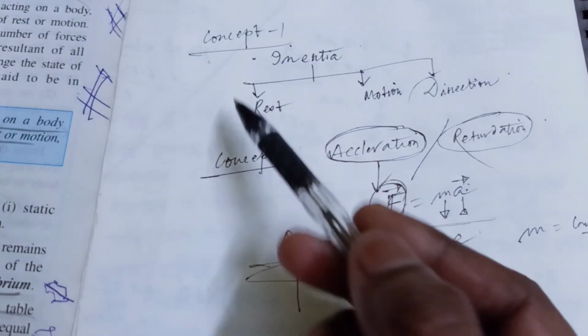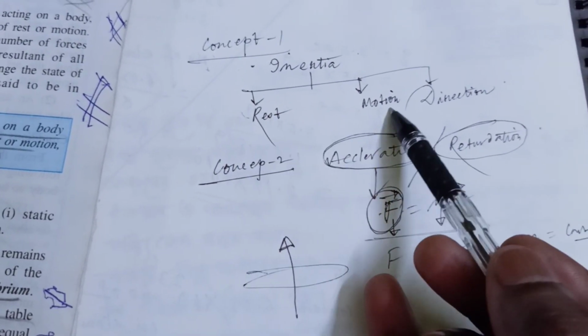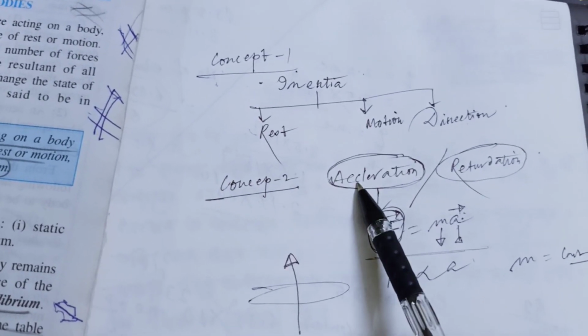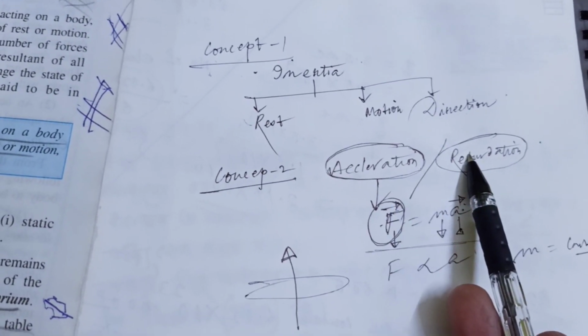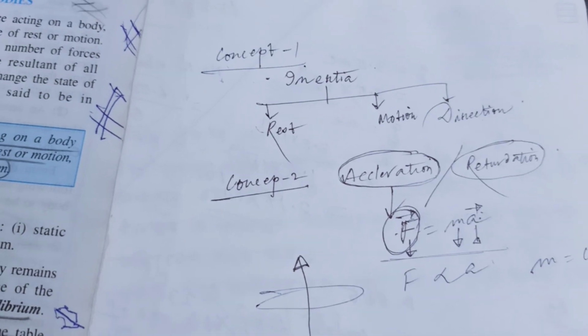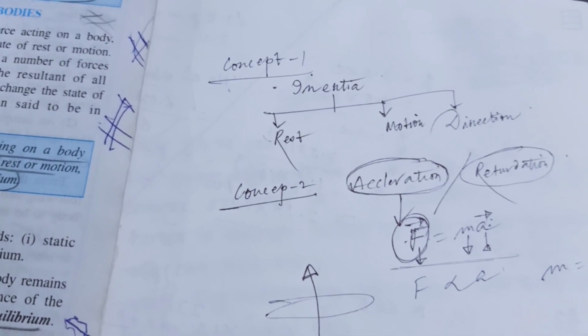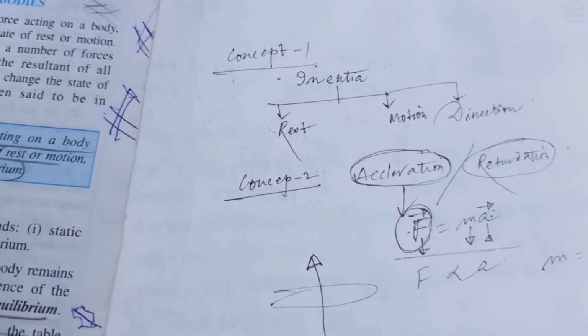Concept number 1, you have to know what is rest, what is motion, what is direction of inertia. Second concept, acceleration, what is retardation. That is somehow a motion related with a particular body. Motion is related with a particular body.